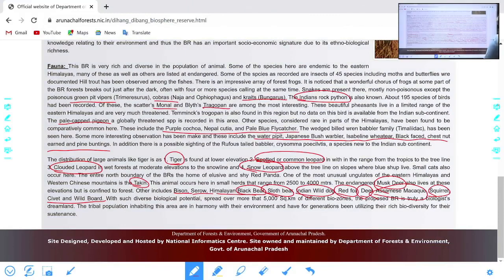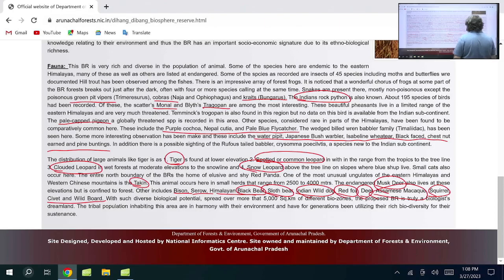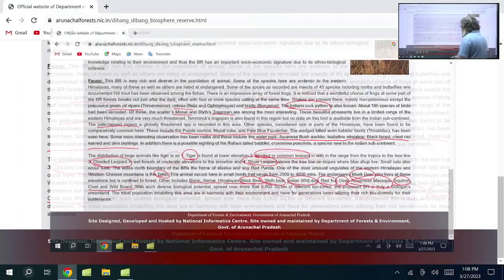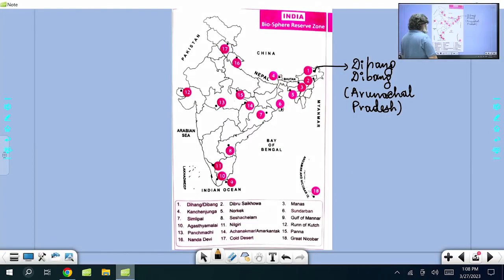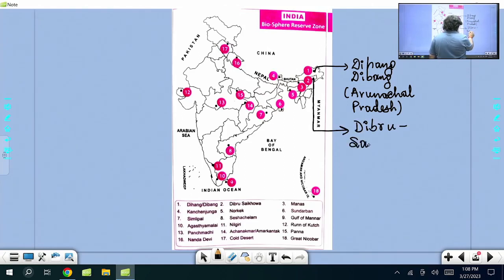So now I'm getting back to the map. This is the map here. First I mentioned Dihang Dibang. Now this second one, this is what you are asking, the Dibru Saikhowa. Dibru Saikhowa is in Dibrugarh and Tinsukia districts of Assam.